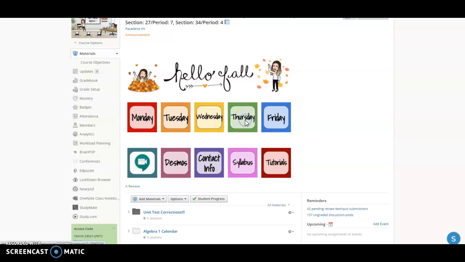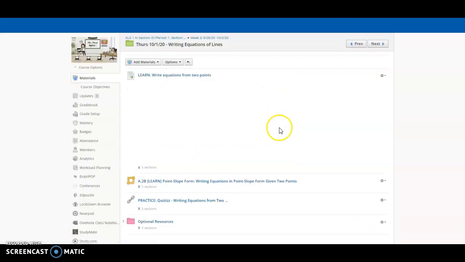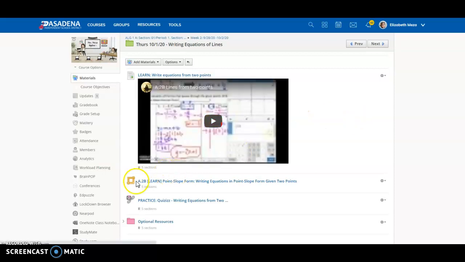So we're going to click on Thursday. There's a few things you're going to do today. A lot of it is notes, so just make sure that you're taking a lot of notes. So the first one's going to be, let me move this up, the first one's going to be the Ed puzzle.